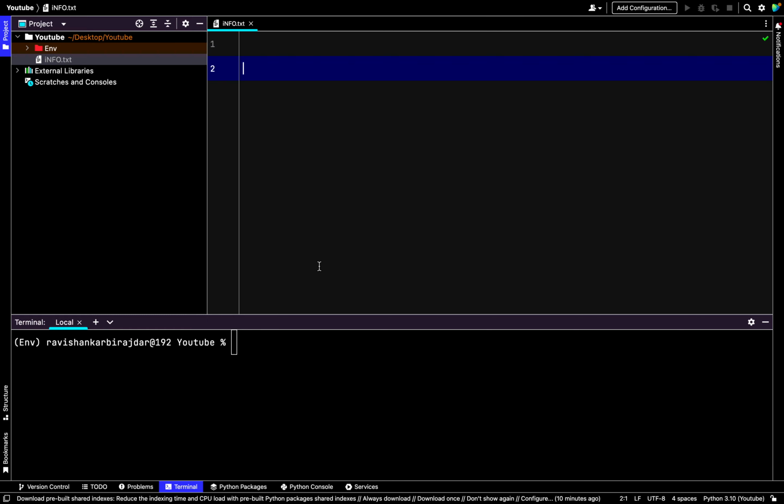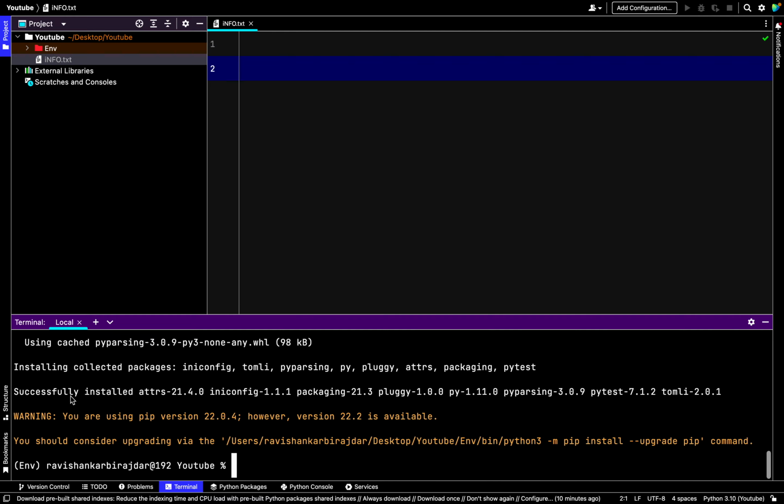Here I want to install it. The virtual environment has been activated now, so I'll use pip install pytest. If you don't declare any version, it will use the latest Pytest, so I'm doing the latest installation. You can see many packages installed with Pytest, because those are its dependency libraries, and they are installed along with it.